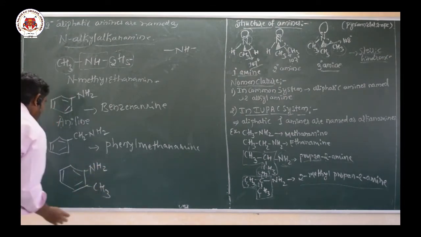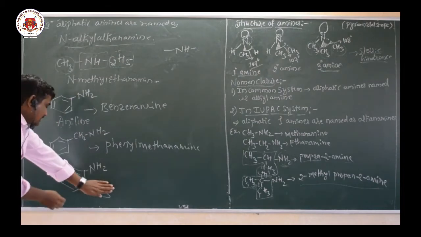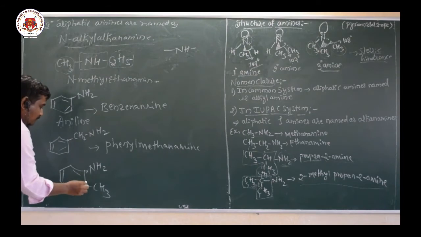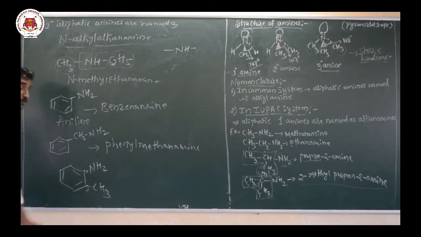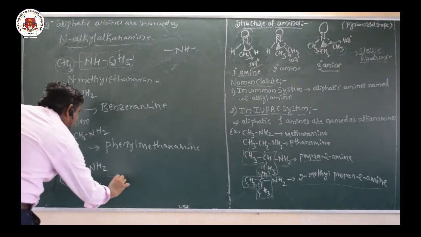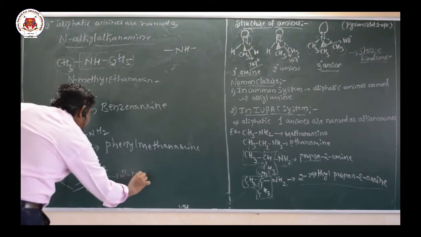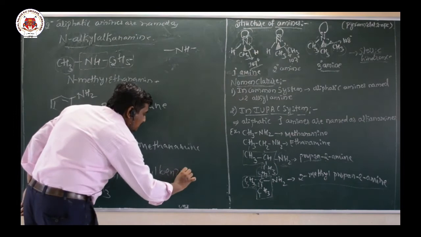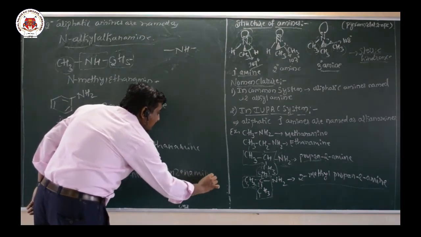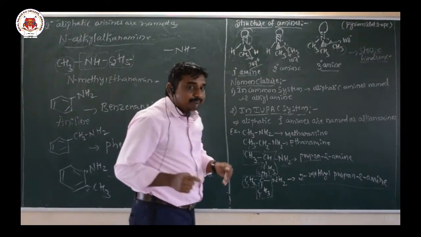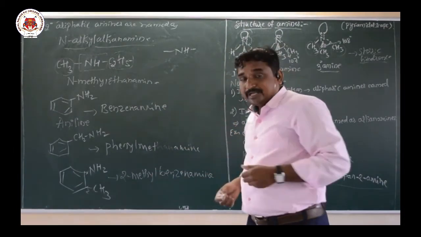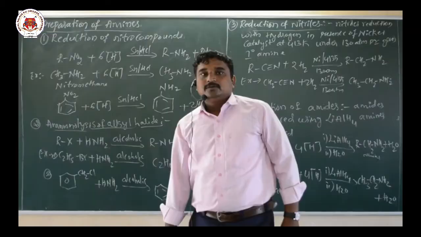So this is the structure of benzenamine. And this is first position and this is second position. At second position we have a methyl group, hence the name of this compound is 2-methyl benzenamine. So these are the examples for the IUPAC names for the primary amines, secondary amines, and some of the aromatic amines. Okay, so we will move to the